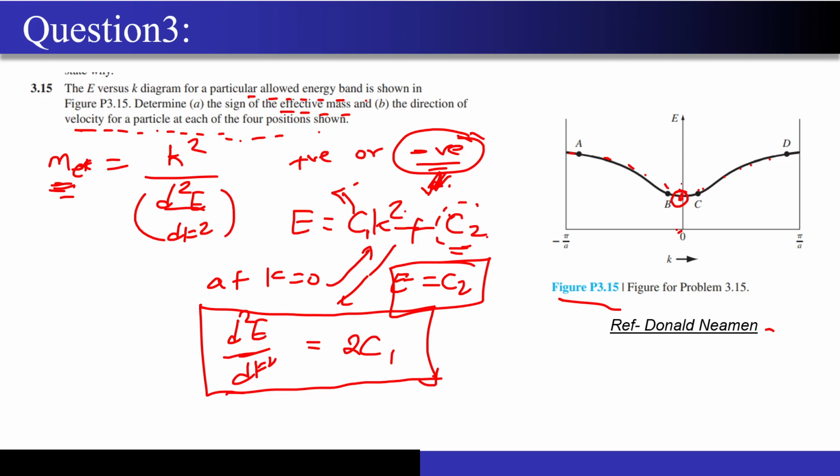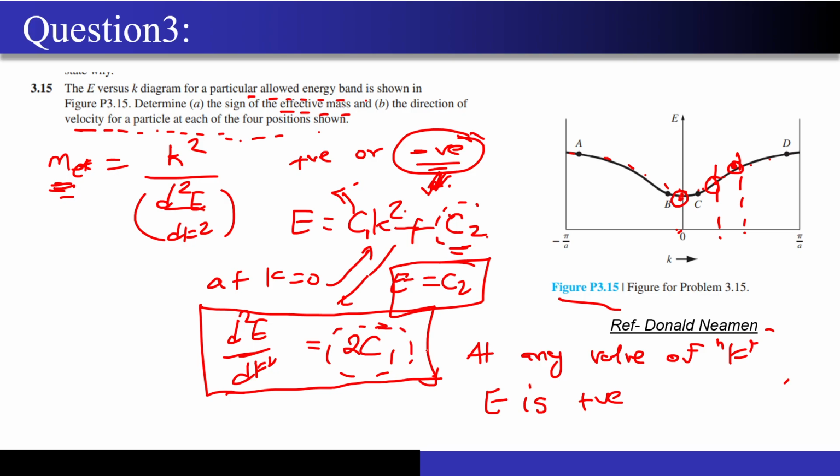You can substitute at literally any point, maybe over here or over here, and you will always find that at any value of k my E is always positive. If E is always positive at any value of k, that means from this you can clearly tell that the value of C1 is positive. And because C1 is positive, this curvature d square E by dk square value can't be negative for this particular E-K diagram.